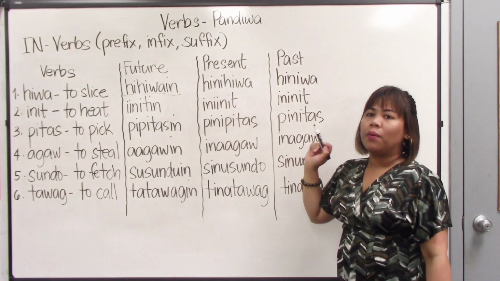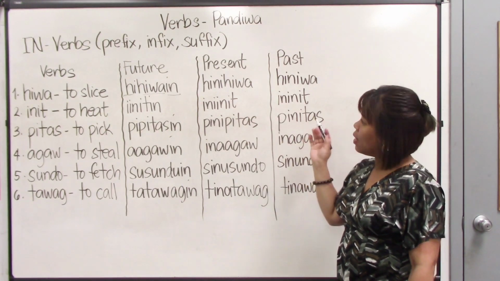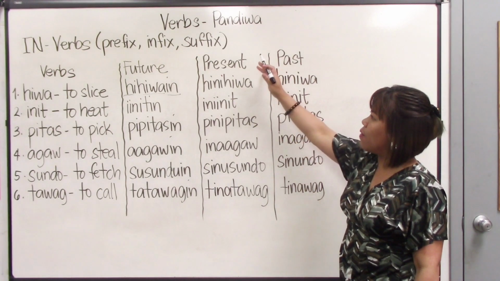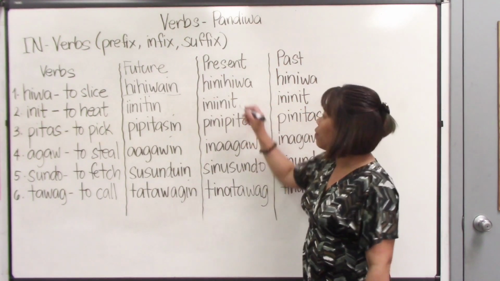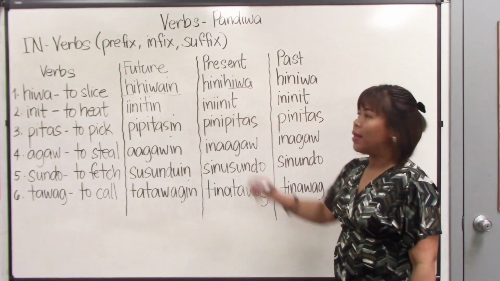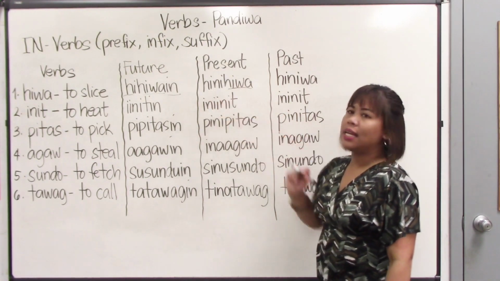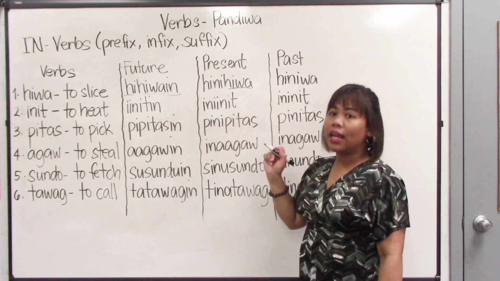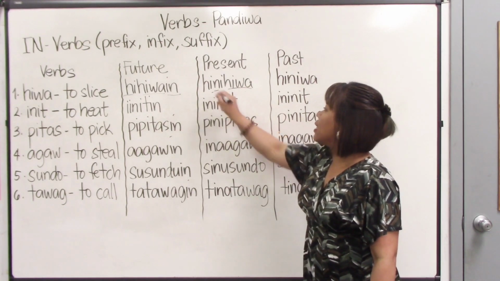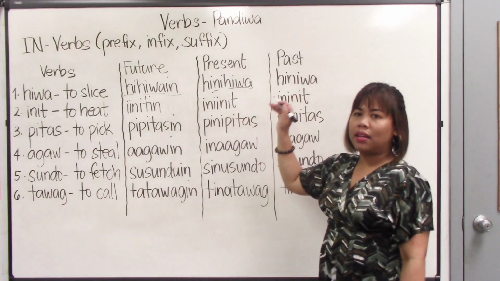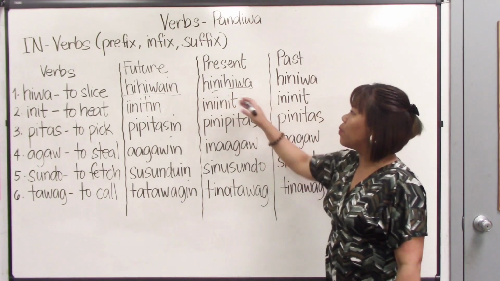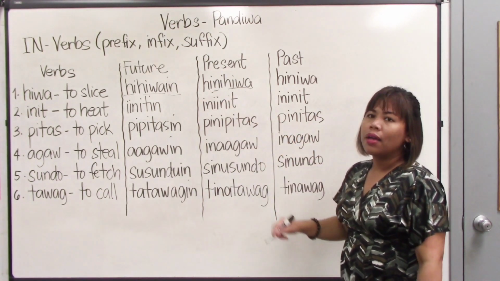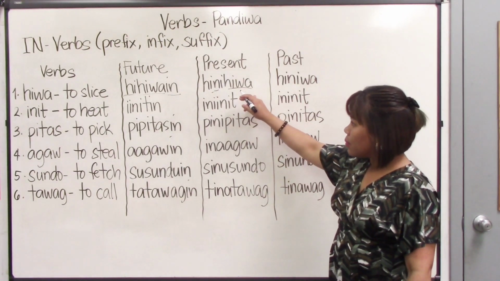Okay? Present became hinihiwa. Where is our in? Or maybe it would be easier if in this part we would locate our root verb first. Where is our root verb? Hiwa. And then we have hini here. Where is our in? It is in here. It became an infix. It was put after the first letter of the word hihiwa. So what did we do here?